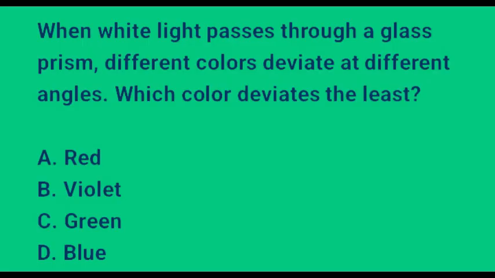Here is the bonus question for today. It says, when white light passes through a glass prism, different colors deviate at different angles. Which color deviates the least? I'll repeat the question again.